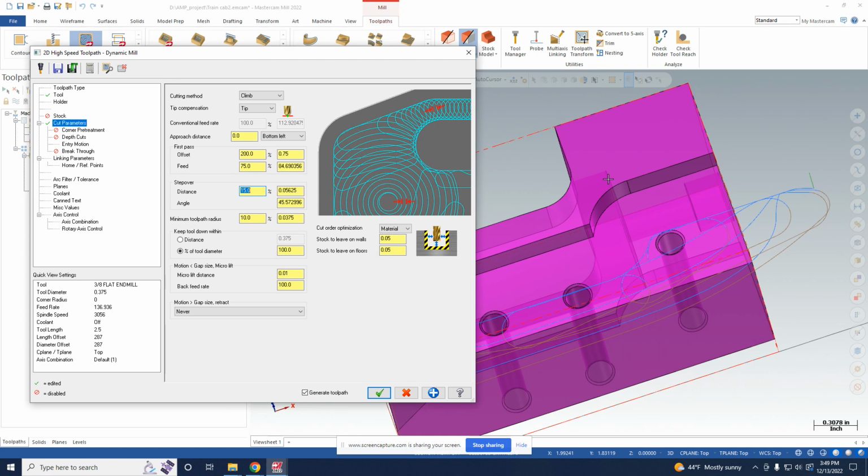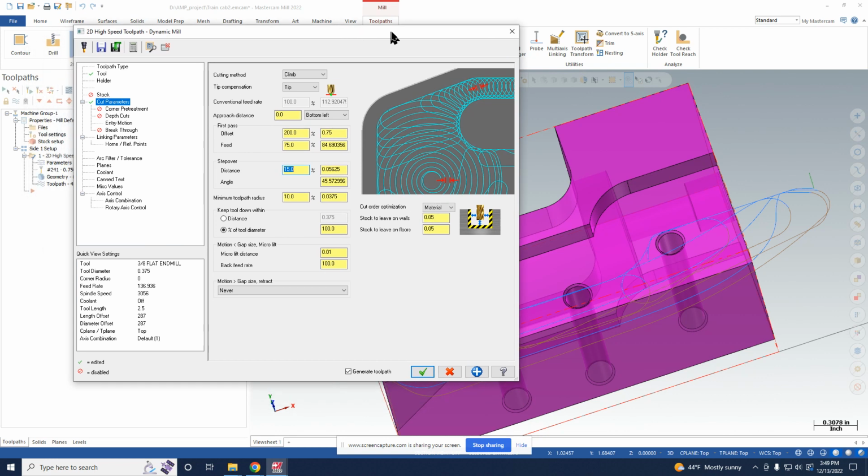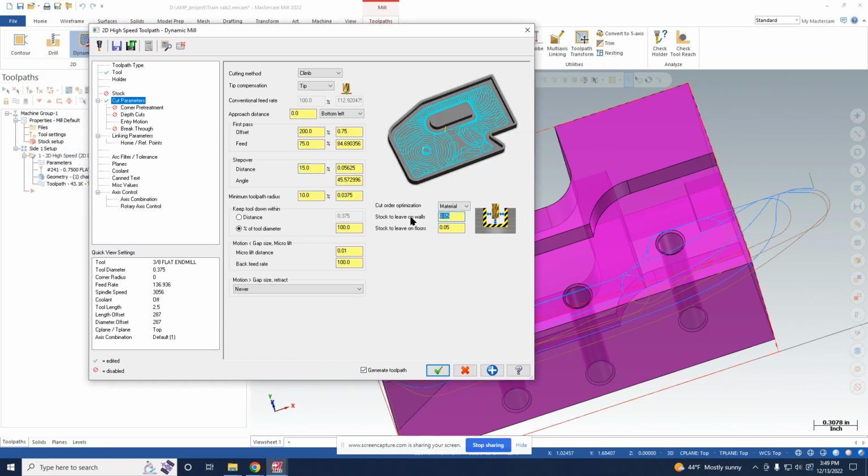This part, we should make sure we get, but I think that should be fine. We'll also use eventually a contour to clean it up a little bit. And just to start out, we're going to do 0 just to see what kind of surface finish we get on the part. And then we'll see that it'll be better with a contour pass.